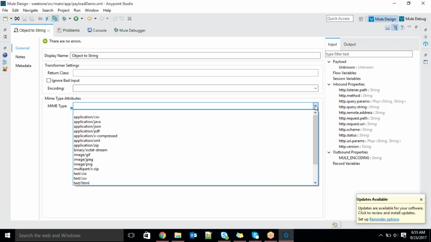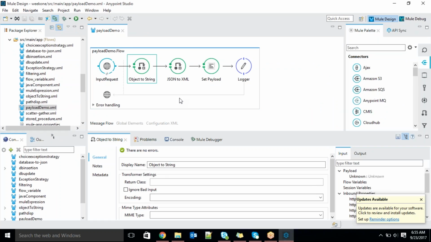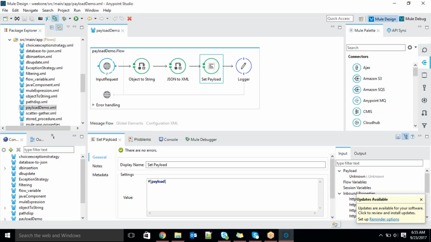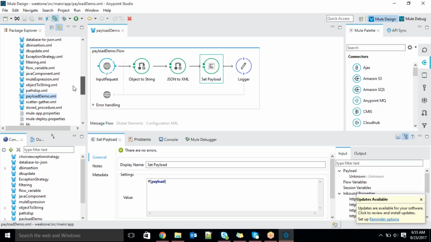We can convert it to whatever we require. For that we have many built-in components. Okay, so let's see that. Whatever you are asking, the input will be passed and we'll convert the input.